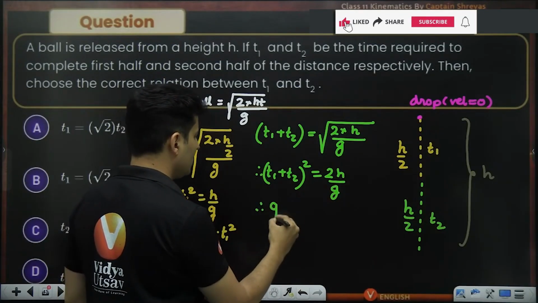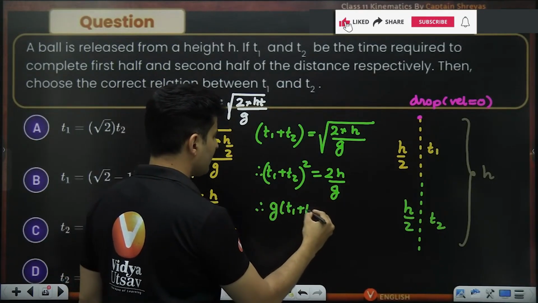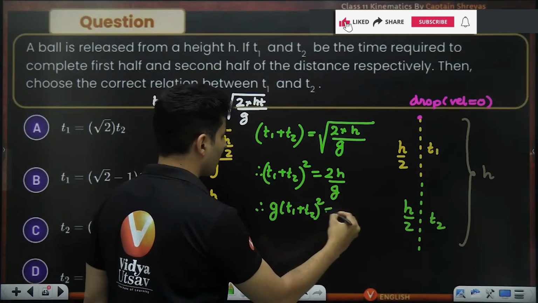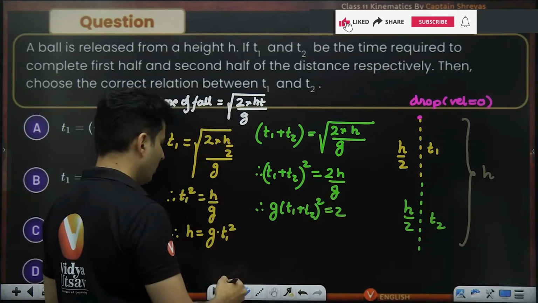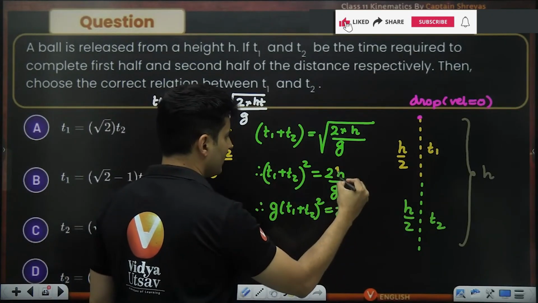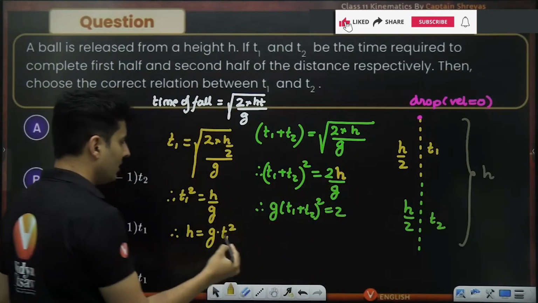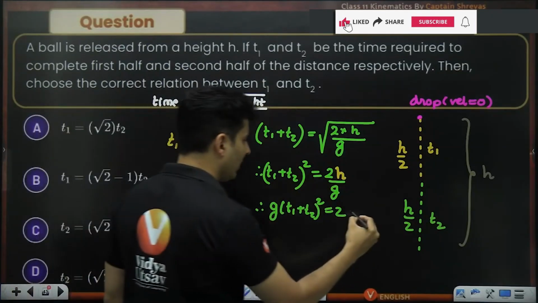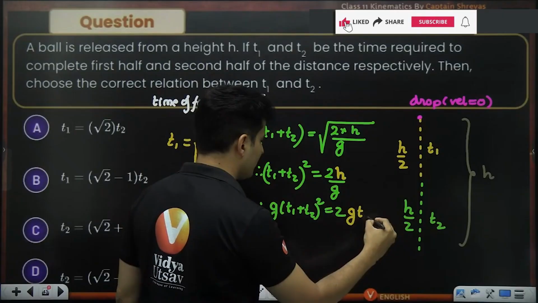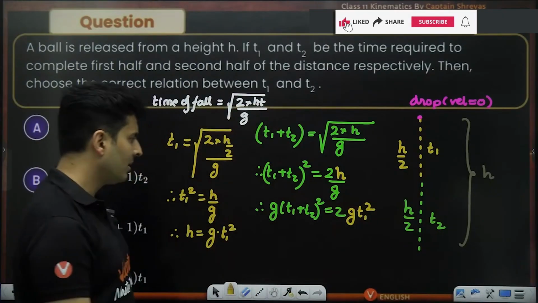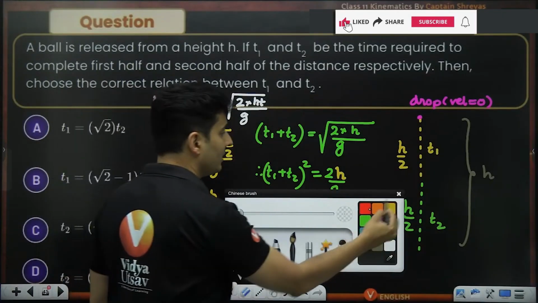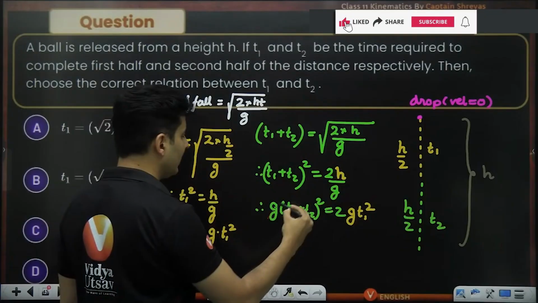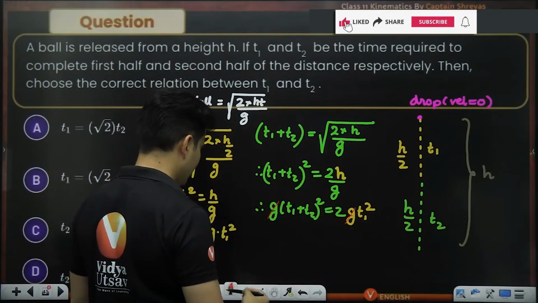So g into T1 plus T2 whole square is equal to 2h. But what is h? This h is g T1 square. Maybe a good time to substitute it, because I want to find the relationship between T1 and T2. g and g will cancel.